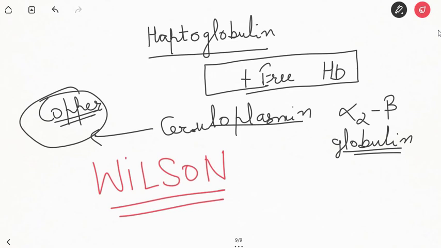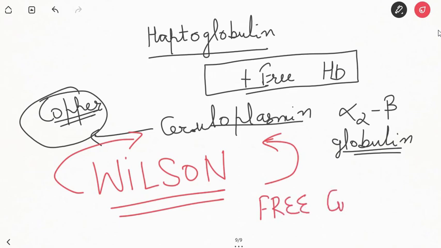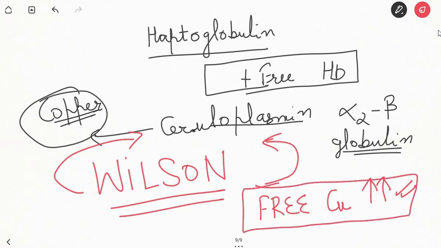So what is Wilson disease? It is deficiency of ceruloplasmin. The free copper increases in the circulation. That gets deposited in the brain and liver to cause their destruction. So this copper will be lost in the urine too.